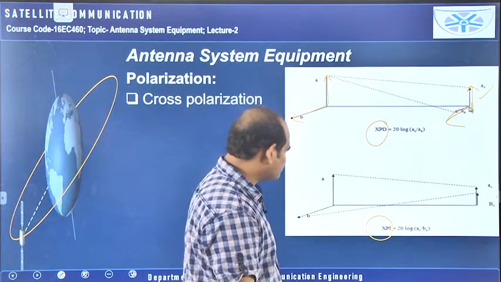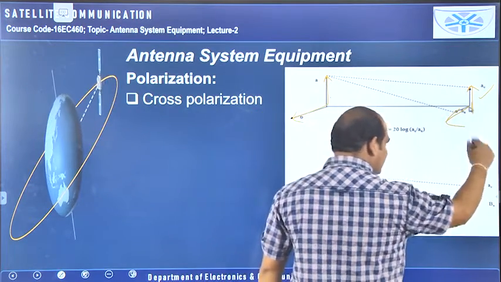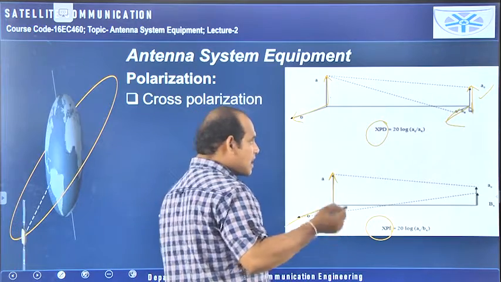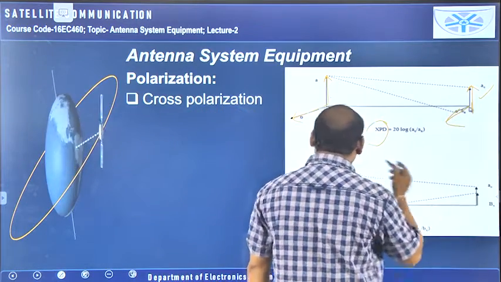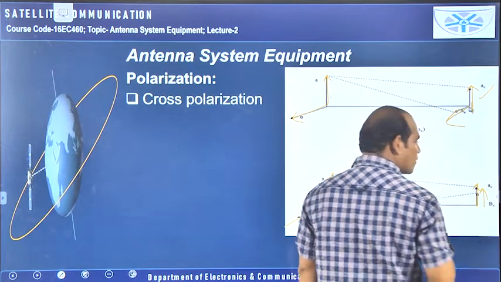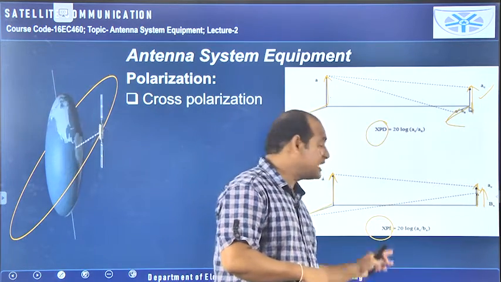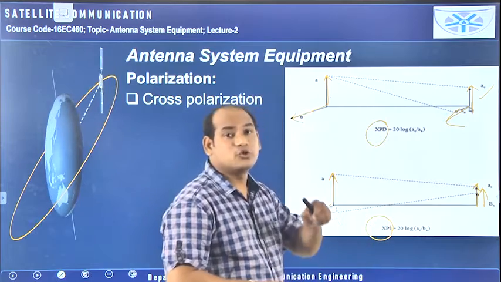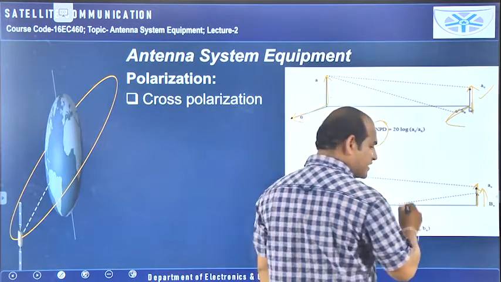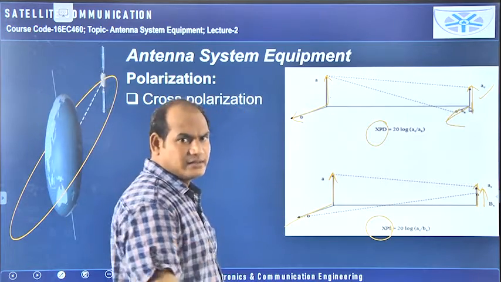And if you see the second case, A is required in this direction, vertically it is required, and B is required perpendicular to the board, like this it is there, but at the receiver side A and B both are available in the same direction. So it is also an unwanted thing only, that's why it is called cross polarization, but here interference of the two components is occurring, that's why it is called cross polar interference. Cross polarization itself is an undesired thing.